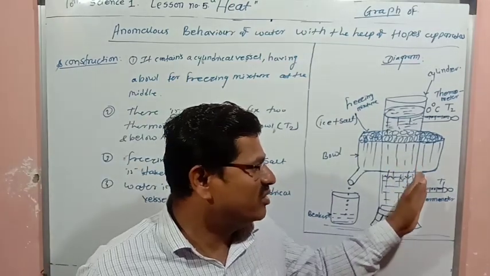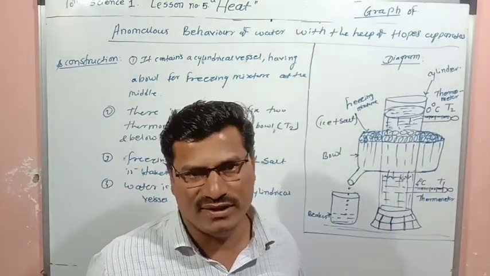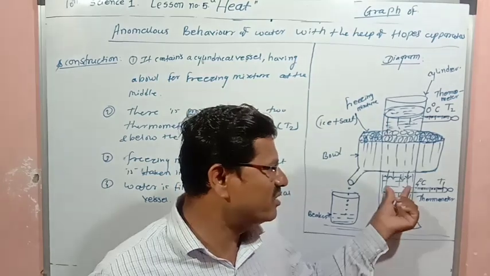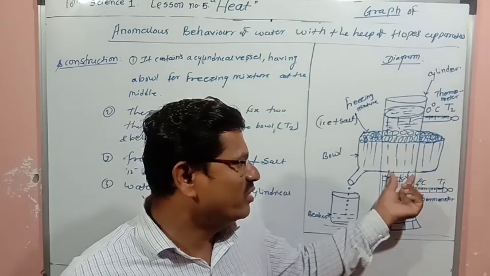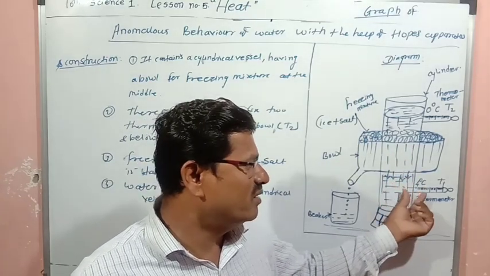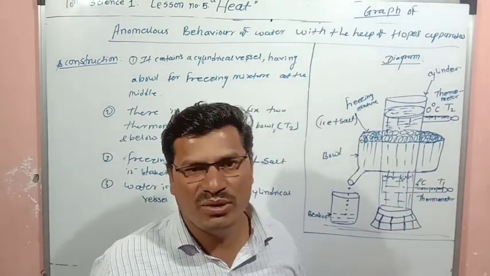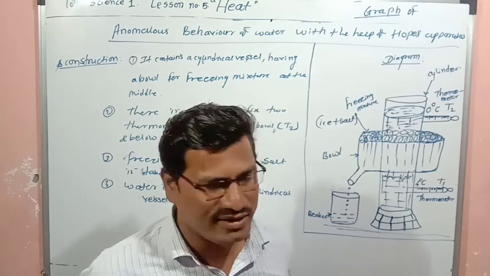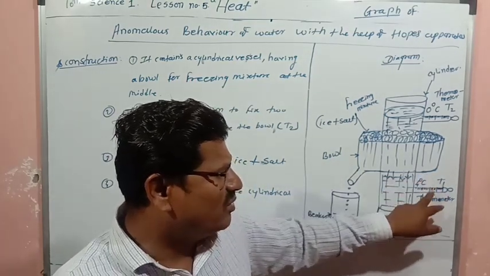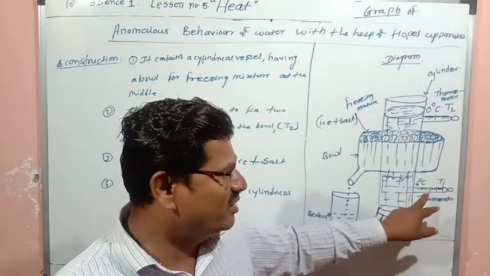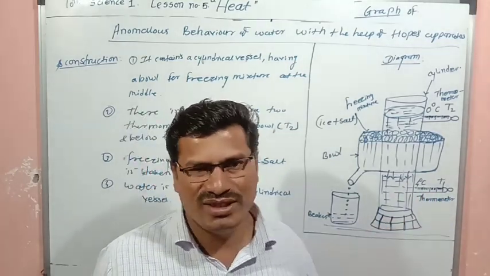And as the temperature reaches 4 degrees Celsius, the water is moving towards the downward direction, and the thermometer T1 will measure a temperature of 4 degrees Celsius. So initially the thermometer T1 will show 4 degrees Celsius.